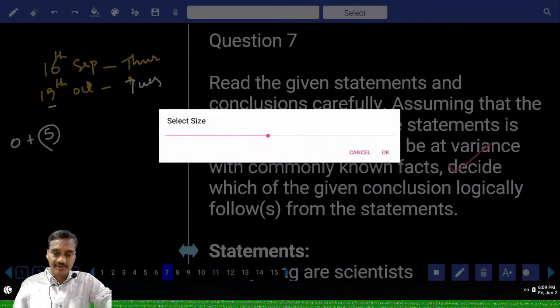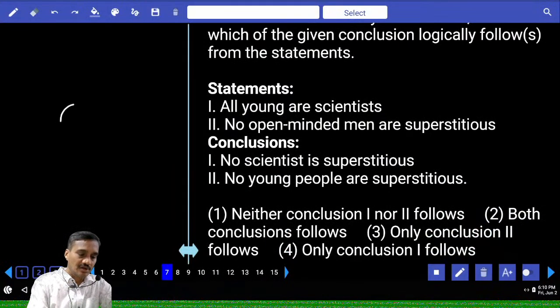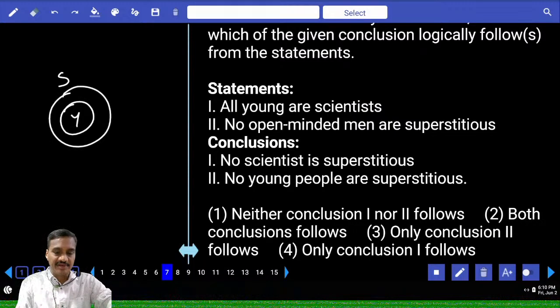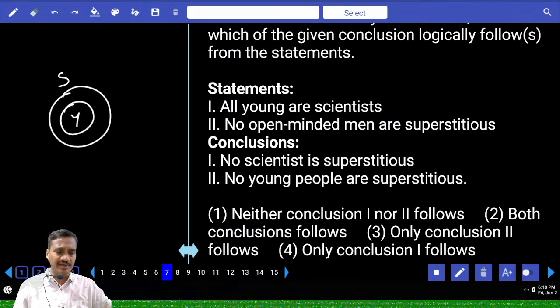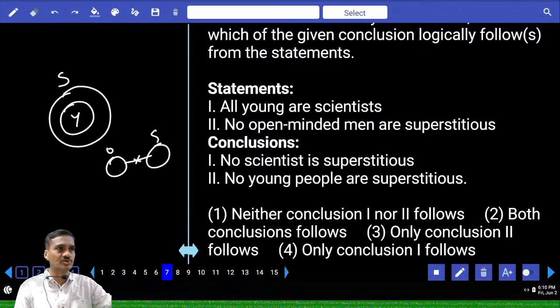Then the seventh one, now this is based on syllogisms. All young are scientists. All young are scientists can be written like this. The entire young is within scientist, and no open-minded men are superstitious. Now here, there is no relation between these two. There is no word connecting these two, isn't it? Hence, no scientist is superstitious may be true or may not be true. We cannot follow it, isn't it?